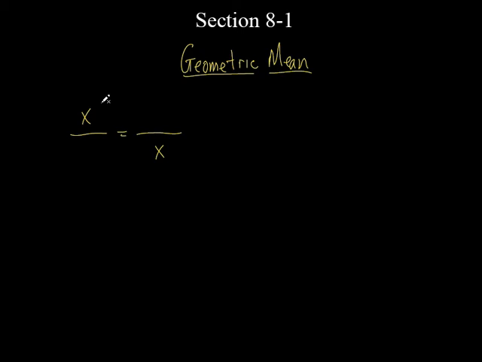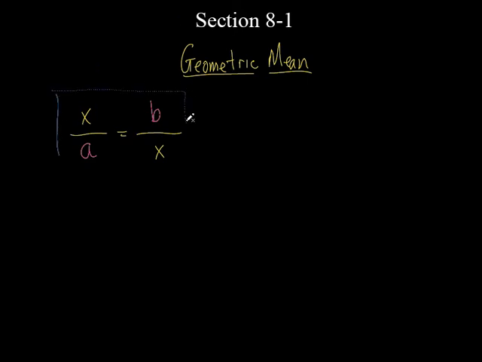So there are going to be questions that say, find the geometric mean between these two other numbers. Well, what am I finding? I'm solving for x. I'm trying to find what x is equal to. That is the geometric mean. Whether or not we have a good understanding right now of what that means, it's fine. You'll see how to use it in a second. Now, the question is going to say, find the geometric mean between two numbers, so I need a number here and a number here. We'll just call them a and b for right now, just to be general. We'll stick some numbers in in a second, but right now, that's our geometric mean.